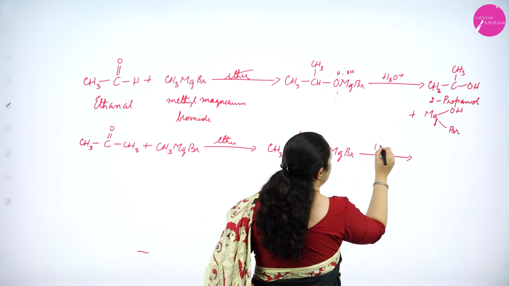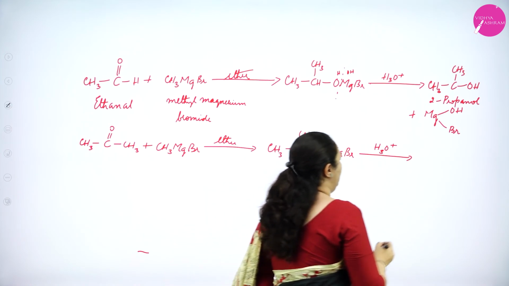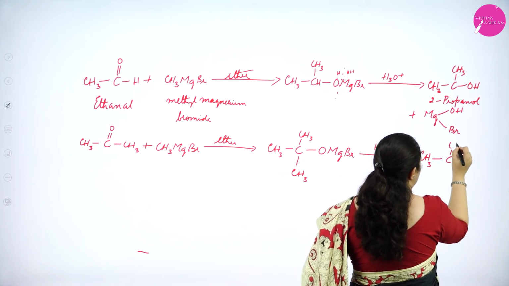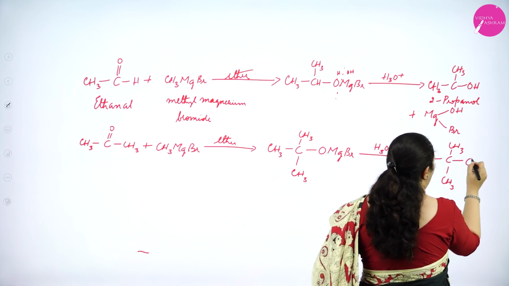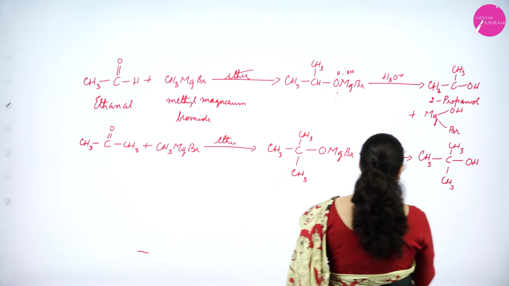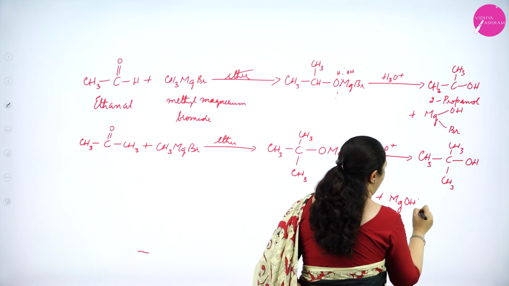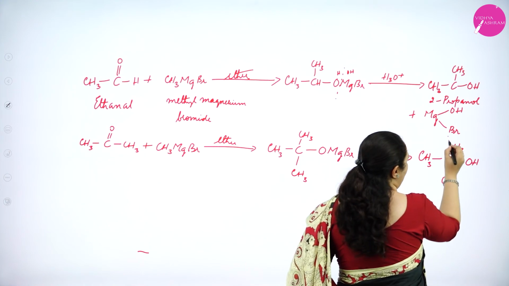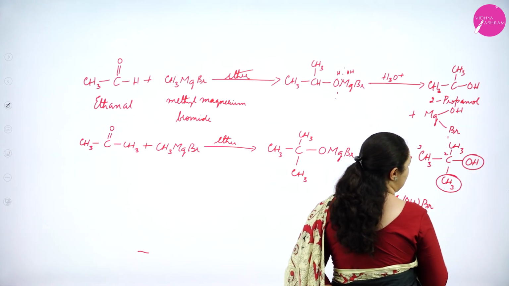Further on hydrolysis, what will happen here? The bond will break and the molecule will be formed, CH3, CH3, OH plus MgOHBr. What is the name of this compound? 1, 2, 3. So the second carbon atom has OH group and CH3 group.